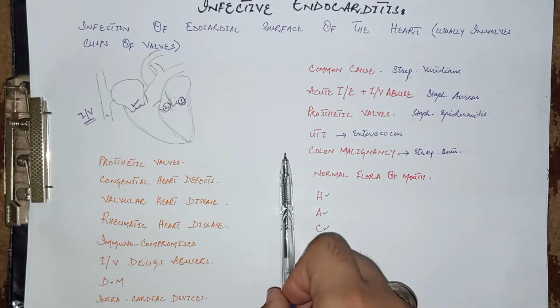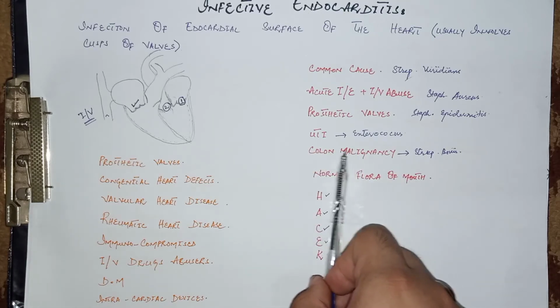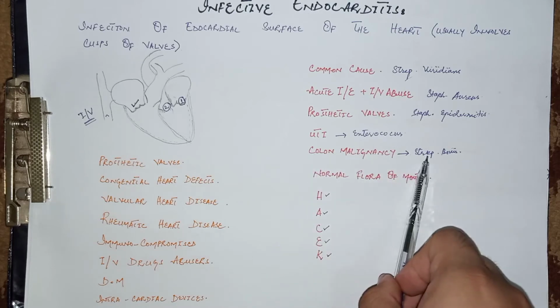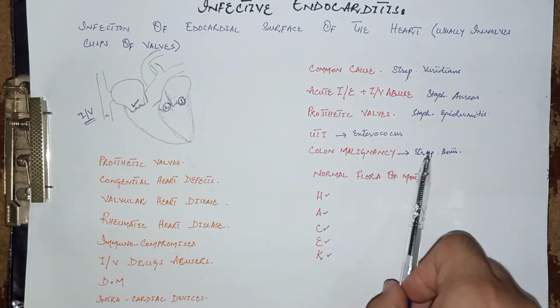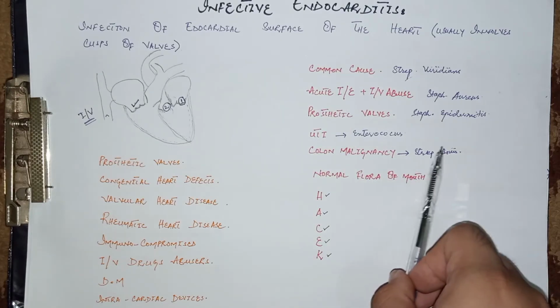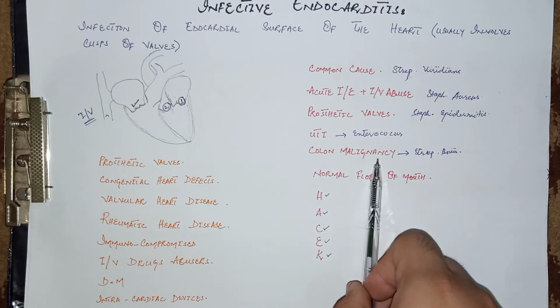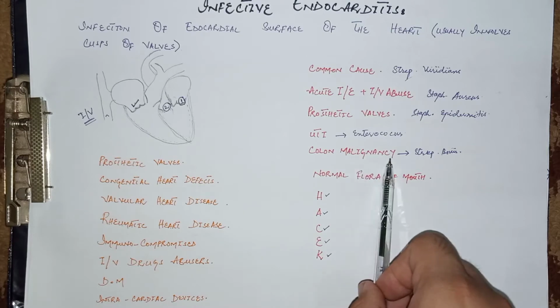If the patient has ulcerative colitis or the colon malignancy, or the malignancy of the large intestine, then Streptococcus bovis is the cause of this infective endocarditis. This Streptococcus bovis is also called Streptococcus gallolyticus. The other organisms involved in colonic malignancy are Enterococcus faecalis or Enterococcus faecium.